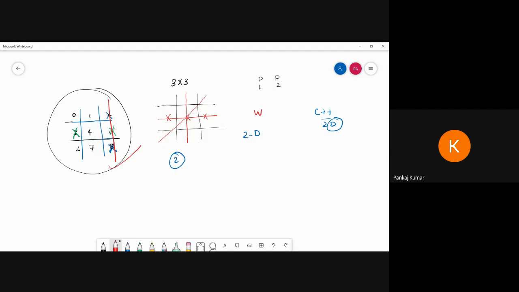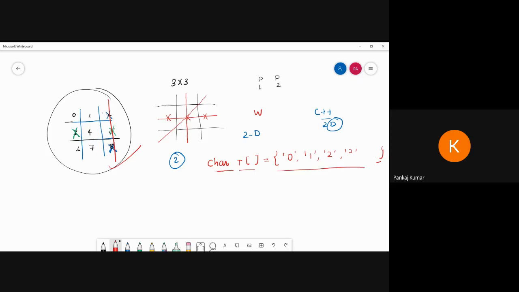For that purpose we create the character array and put in the same names. Suppose I take the T array and the size, whatever you want to write, and here we can put 0, 1, 2, 3, and so on, up to 8 or 9. For filling this, I can define a character array to hold these numbers.